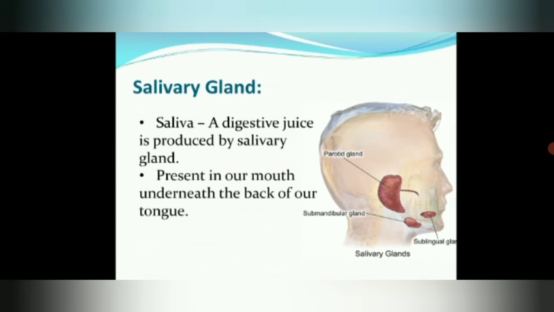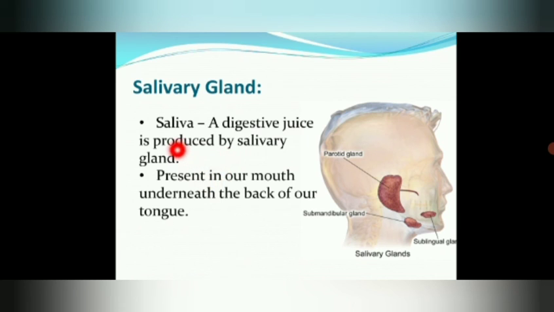So in this picture you can see here, these brown colored spots are the salivary glands. Whenever you see some yummy and spicy food, what happens? Suddenly some watery liquid starts to form inside your mouth, which is nothing but saliva. So this saliva is produced by the salivary gland which is present inside our mouth. It is a digestive juice produced by the salivary gland. This helps in digestion.